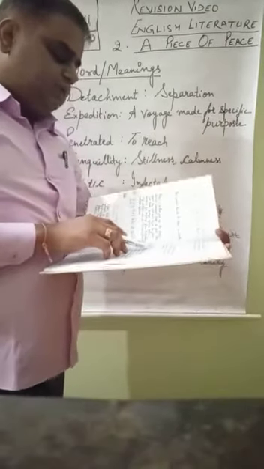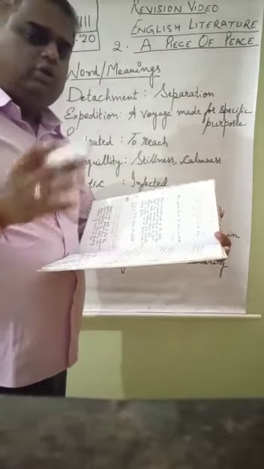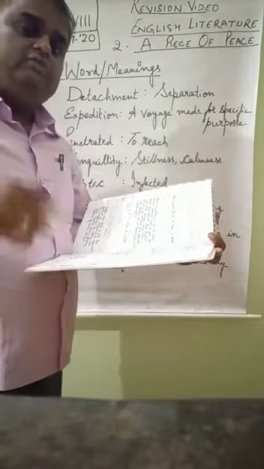Fifth was, is there life on Antarctica? Bring out evidence from the text. So we all know that there is no human life in Antarctica, no visible life.